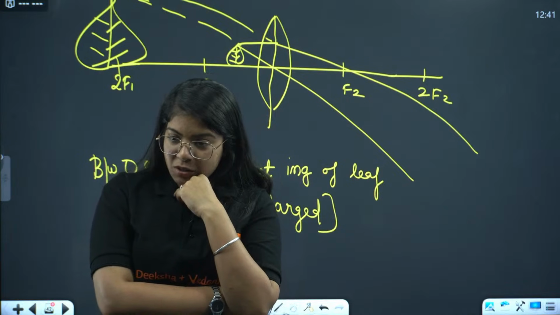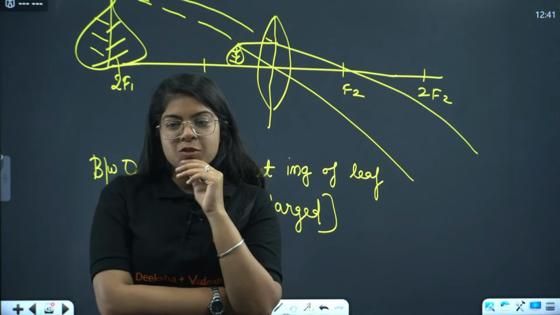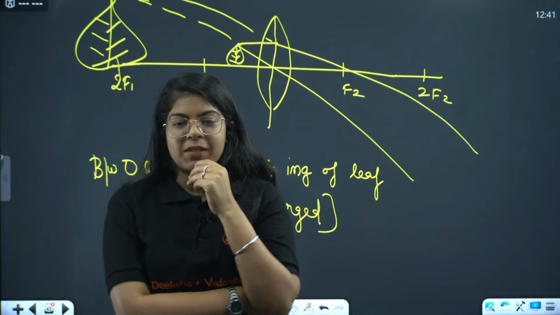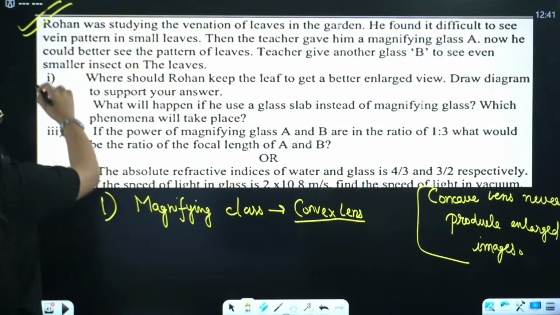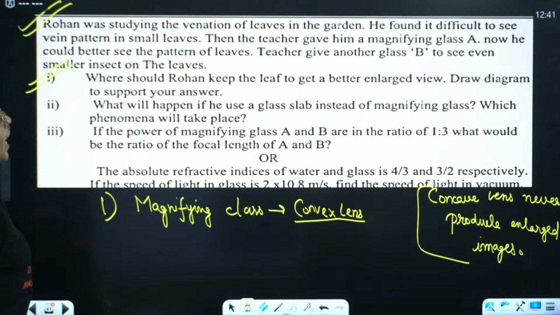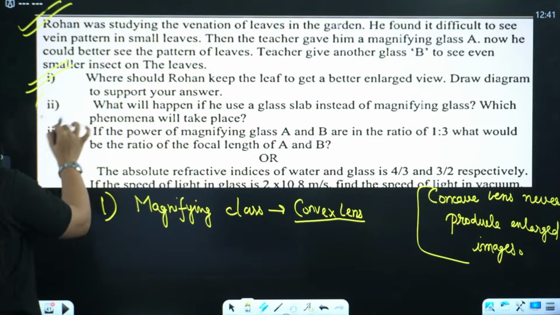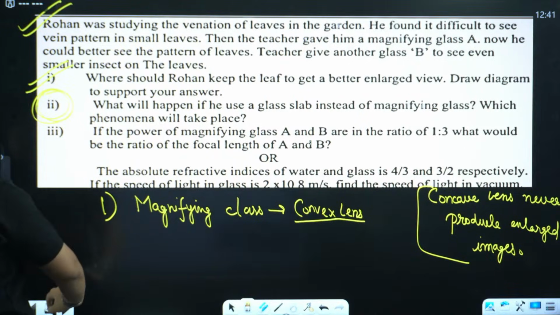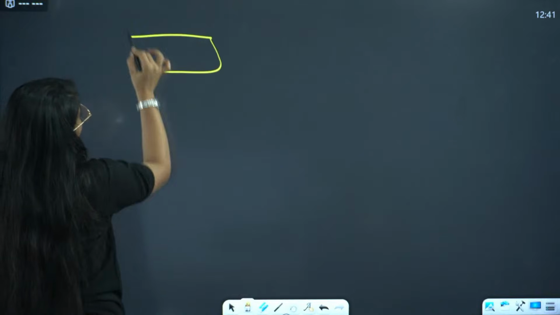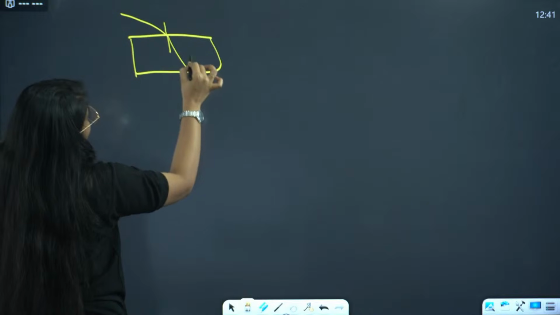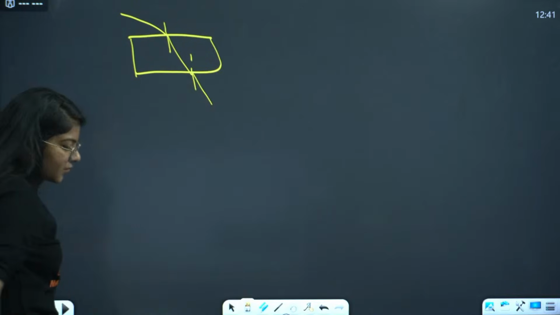Enlarged view using a convex lens: the leaf must be placed between the focal length and the optical center of the lens. Great. Very good, Joseph. Okay. Next, this first is done. Second, what will happen if we use a glass slab instead of a magnifying glass? Which phenomena will take place if Rohan uses a glass slab instead of a magnifying glass? This is my glass slab.